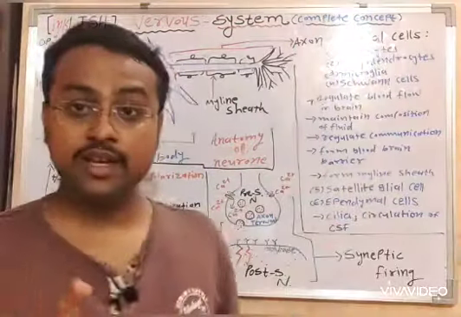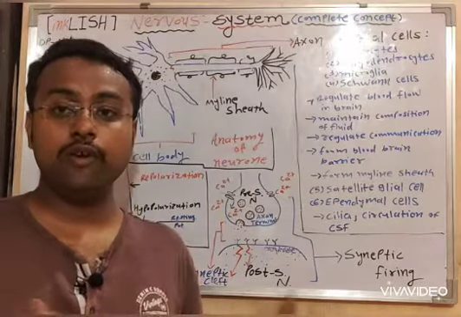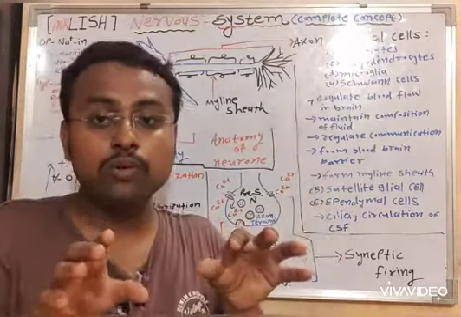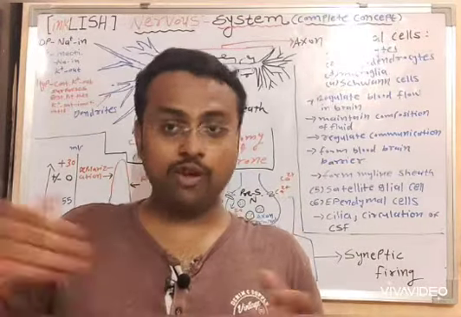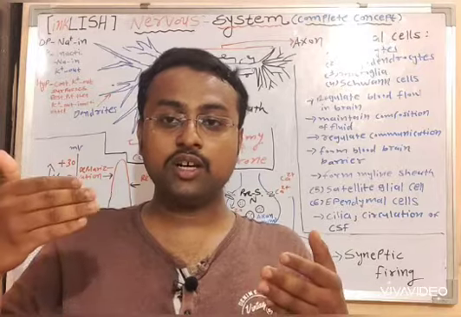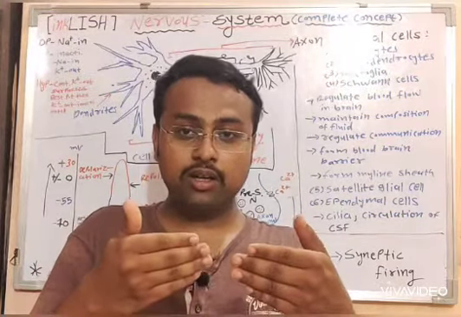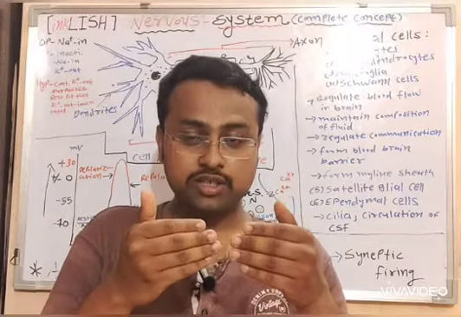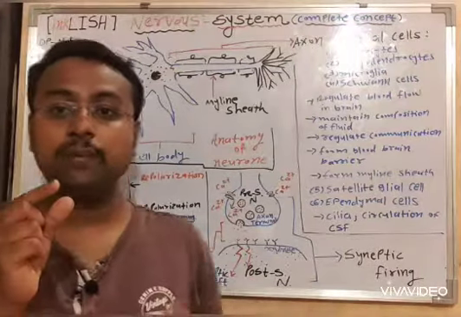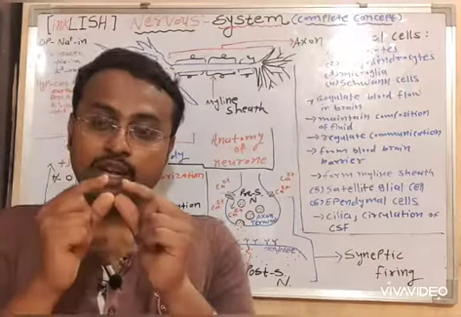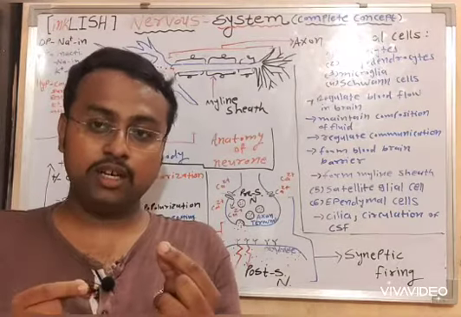Now the thing is that no two adjacent neurons are in physical contact with each other. They form a continuous network, but they are always apart by a distance. That space is called the synaptic cleft. The synaptic cleft is nothing but a space between two adjacent neurons.